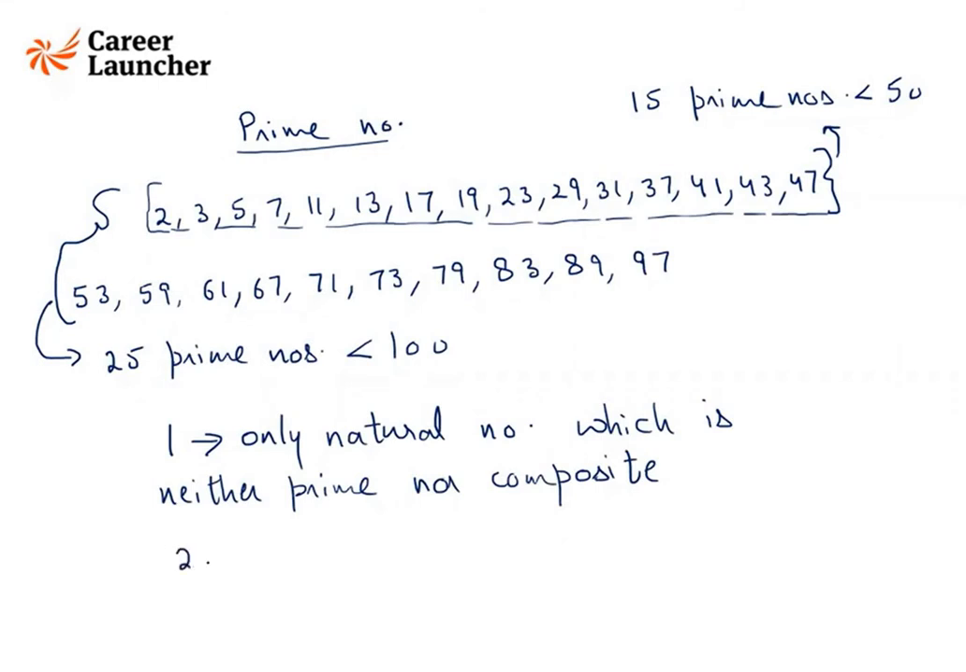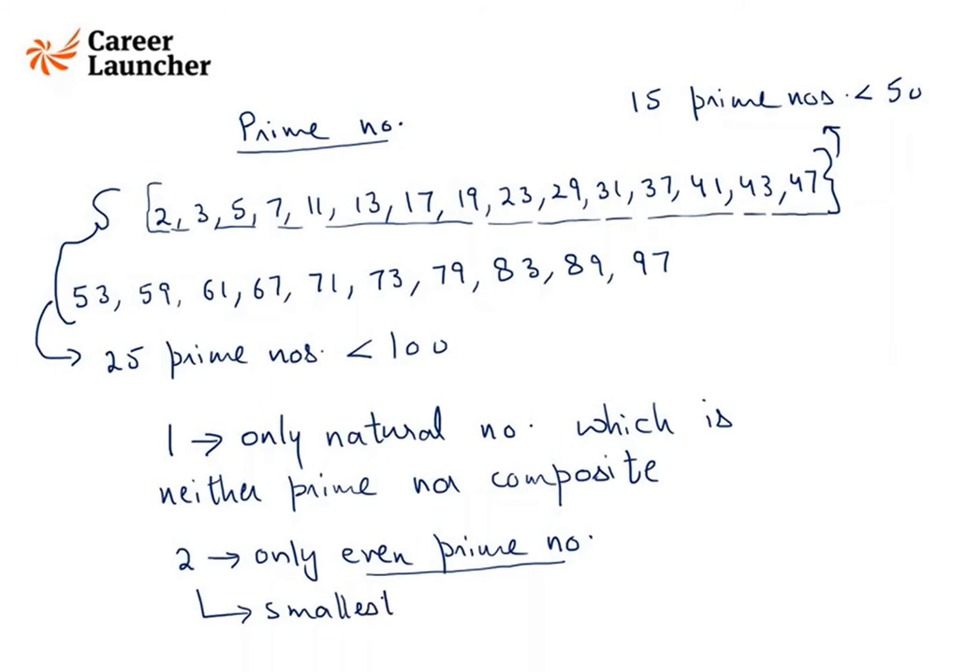Okay, then there is 2. It is the only even prime number. Very important case. And it is also the smallest prime number. So as you can see here, 2 is the only even prime number. Rest of the prime numbers are odd. Or we can say rest of the even numbers are composite. Is this clear, guys? Can we move to the next concept?